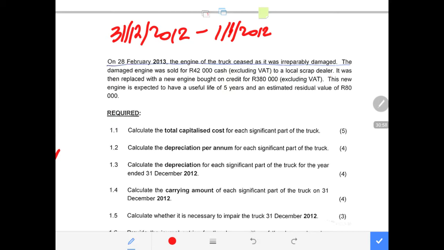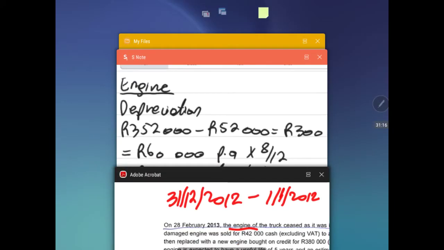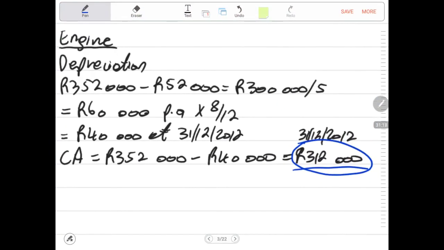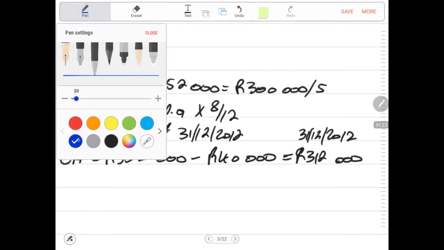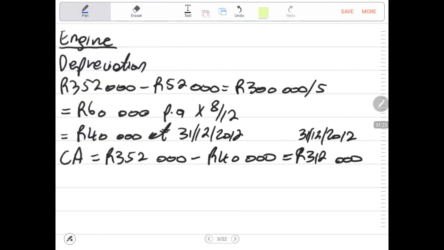Now, even before I continue further, because I know that they will tell me about the cost of the new engine that was bought in replacement of the one that was damaged, let me calculate my depreciation for only 2 months for the damaged engine. So I must go back to my engine information and calculate the depreciation only for 2 months. Then I go to my depreciation calculation.